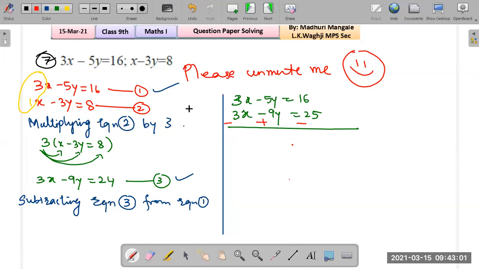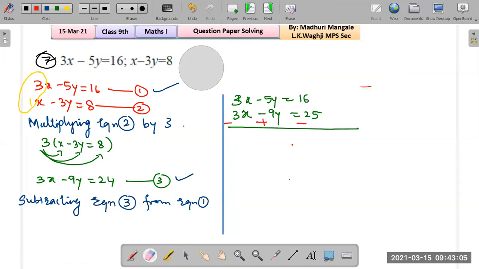Okay, so students, what we did here is we started with looking at those two equations. We look at the coefficients. Notice the coefficients over here. This is 3 and it is 1 over here, right? So we try to match these two, and that's why we are multiplying equation 2 by 3. And how do you multiply? Multiply 3 to each term. So like that, you multiply 3 to each term of equation 2. With that, we get 3 times x is 3x, 3 times 3y is 9y, and 3 times 8 is 24.